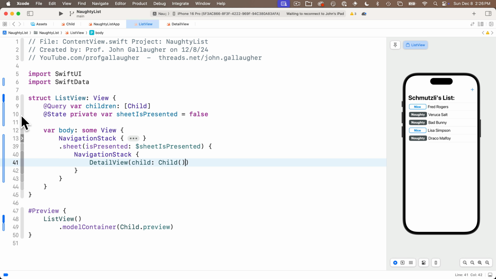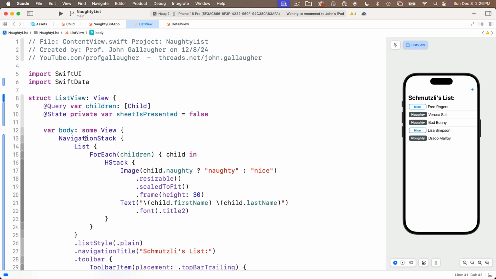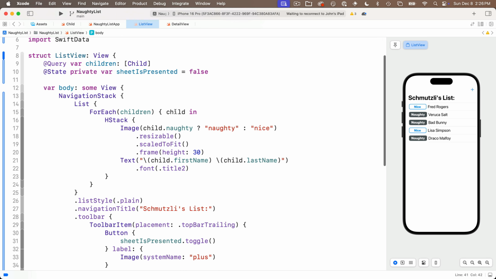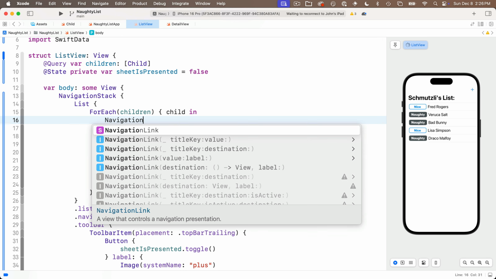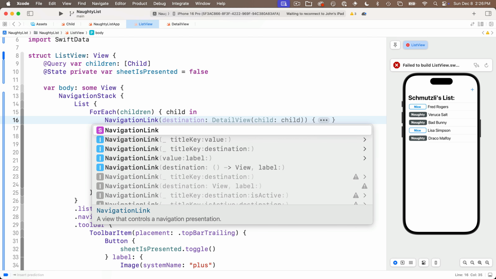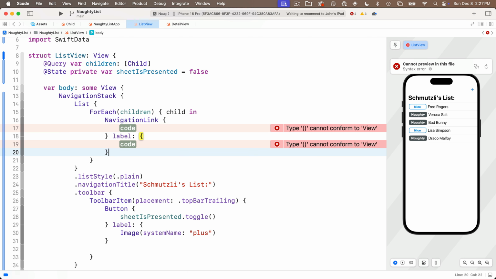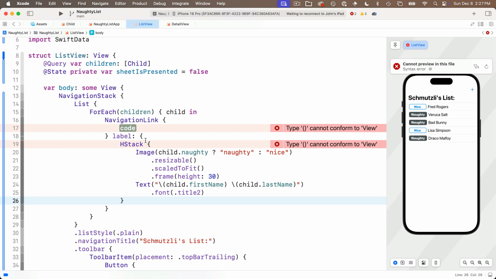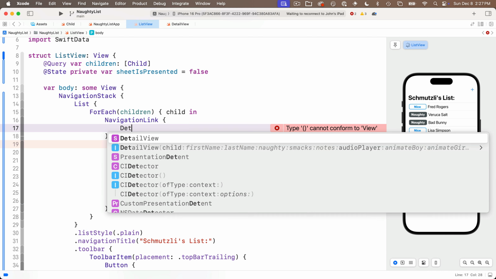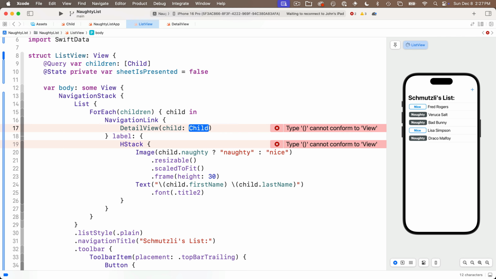And while I'm at it, before I test everything out, why don't I head up here and we'll add our navigation link as well. So I'll expand my navigation stack, and just inside ForEach, I'm going to add a NavigationLink with a destination and label. The label is going to be this entire HStack down here, so cut that out and paste it into the label area. And the destination is going to be DetailView. We're going to pass in a child, and this time it's going to be the child variable that represents the value we're iterating through when we iterate through the children's array.